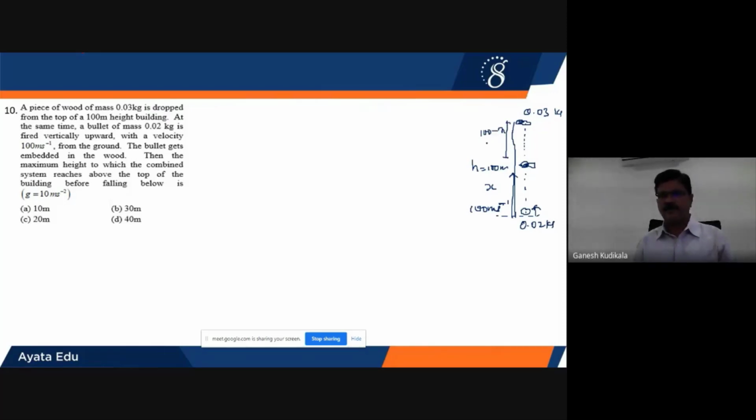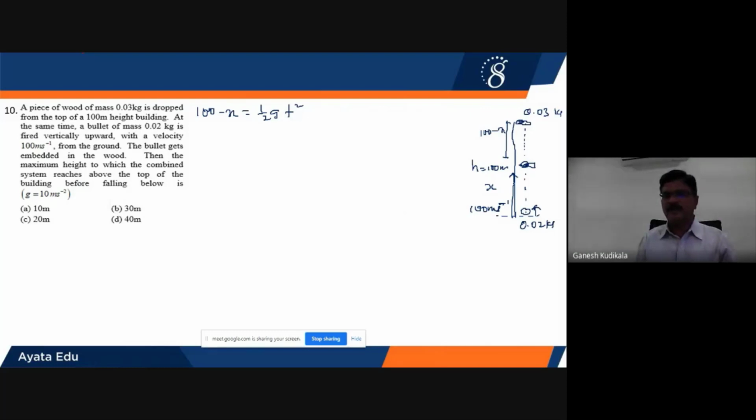The remaining distance will be equal to 100 minus x, which means the freely falling body travels a distance of 100 minus x, and the vertically projected body travels a distance of x. So at this particular position, let us calculate. For the freely falling body, 100 minus x is equal to half g t square, because its initial velocity is equal to 0.